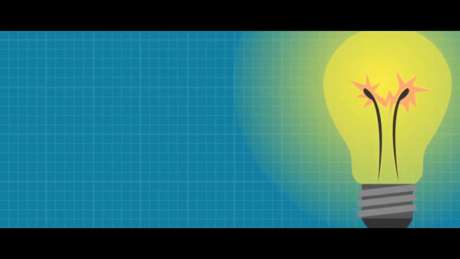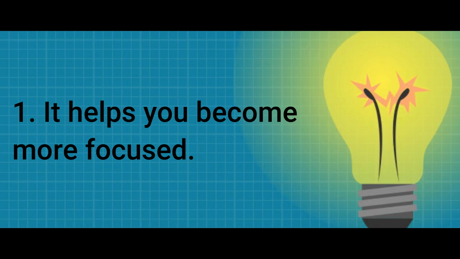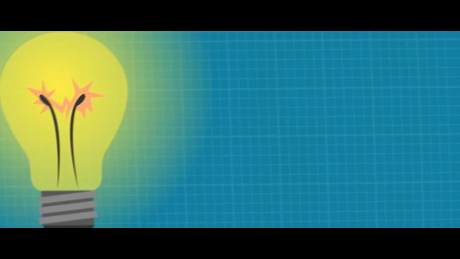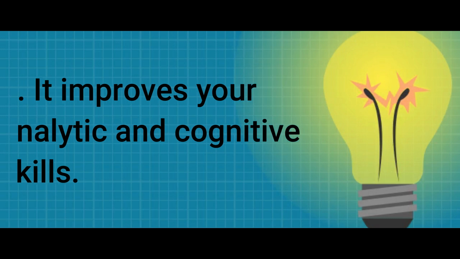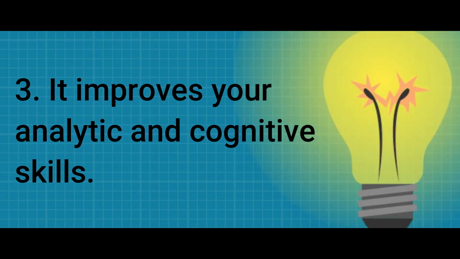Number 1, it helps you become more focused. As a reader using context clues, your goal changes from reading the text to understanding the text. Number 2, it makes you more sensitive to information. Since your goal changes, you tend to pay more attention to the necessary information you need to understand the meaning of the text. Number 3, it improves your analytic and cognitive skills.